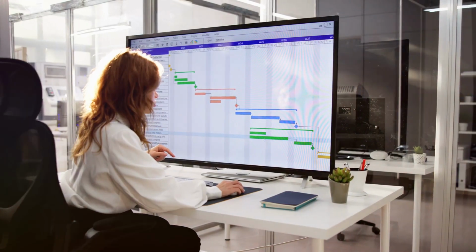5, scheduling. Plan and schedule your live streams in advance. Consistency is crucial for building and retaining your audience, and this feature helps you maintain a regular streaming schedule.